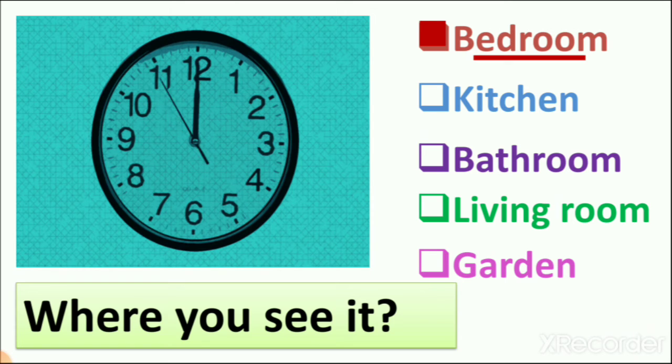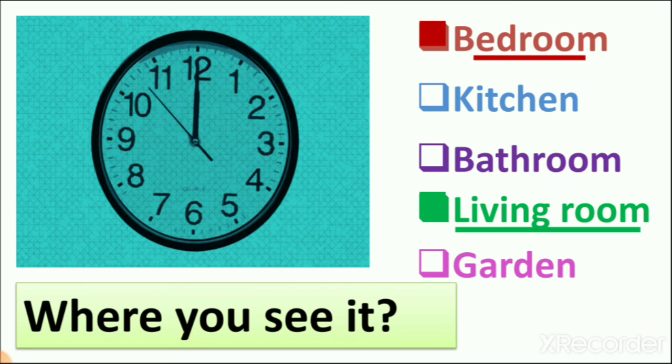No. Living room. Yes. There is a wall clock in the living room because mostly we pass time in the living room, right? So that's why we need a clock in the living room. So I tick mark the living room and I underline it. So now you can understand with this activity that some objects we only put in some rooms, right? So that's why we do this activity, so that you can easily identify the different types of things we are using.